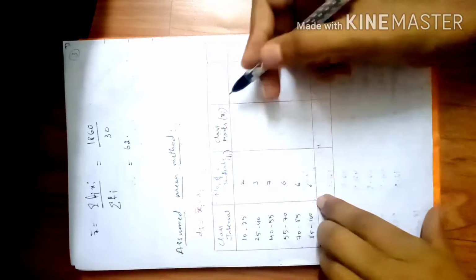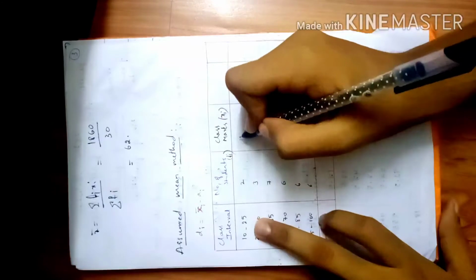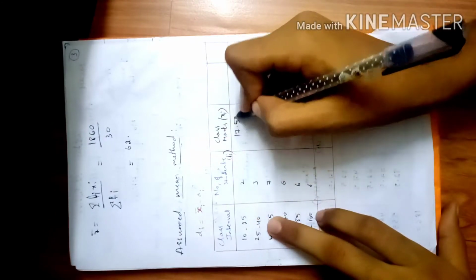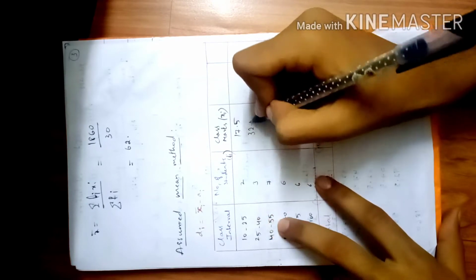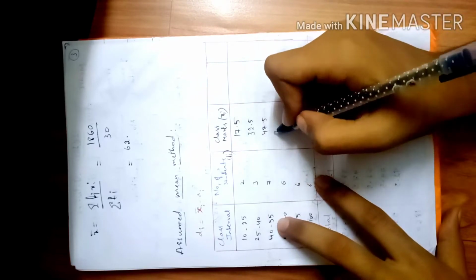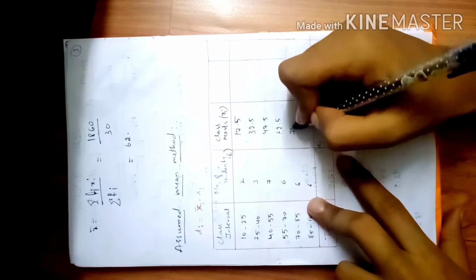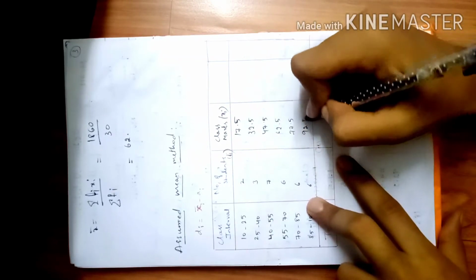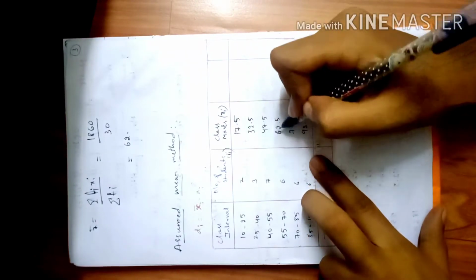Again the class mark is nothing but the mid value of these two boundaries, which is 17.5 in this case, and go on adding the difference, which is 15. So 32.5 here, 47.5, 62.5 and 77.5 and 92.5. So we get the mid values by this method.